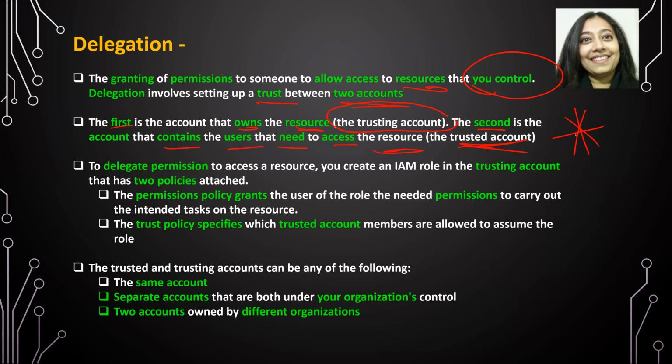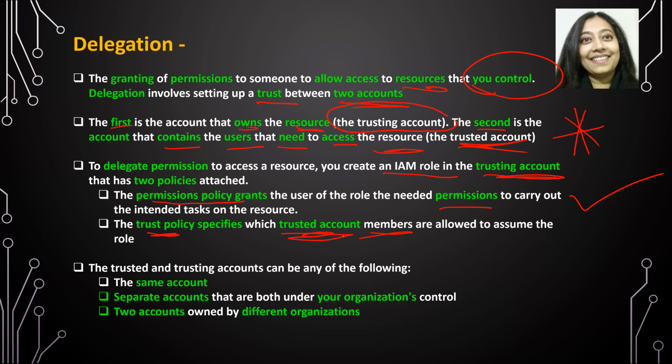To delegate permissions to access resources, you can create an IAM role in the trusting account that has two policies attached. The permissions policy grants the user of the role the needed permissions to carry out the intended task on that particular resource. And remember, it has to have trust between two accounts. So you will also need a trust policy that specifies which is the trusted account and the members of that trusted account that are allowed to assume the specific role.